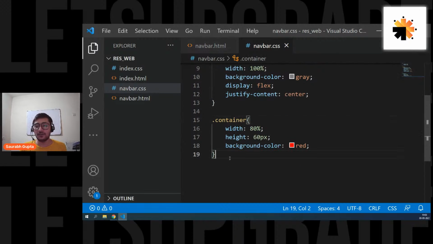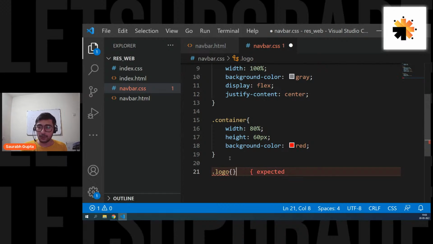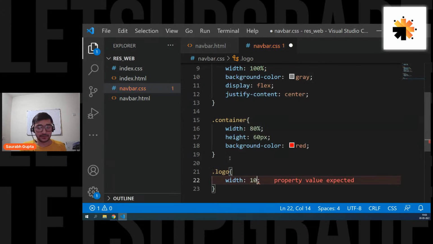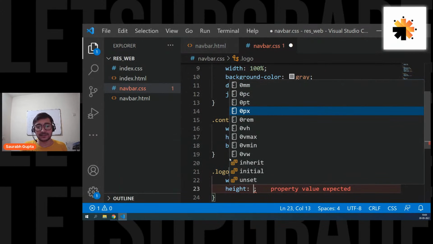Okay. Now let's go ahead. Dot logo, width of 10%. You can see I'm giving all my width in percentages so that you can perfectly adjust everything, right?